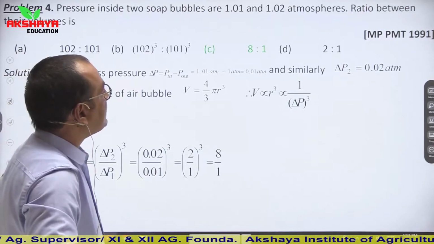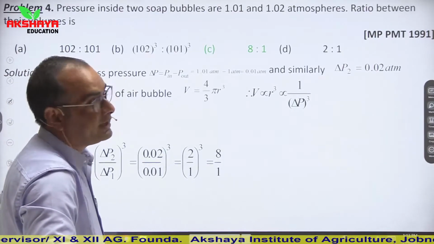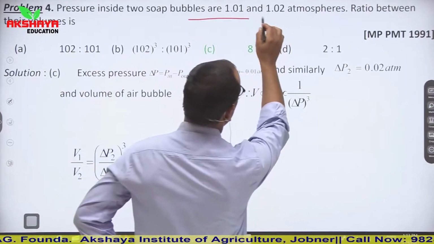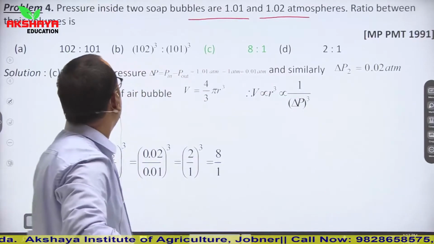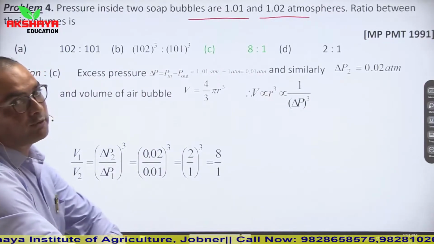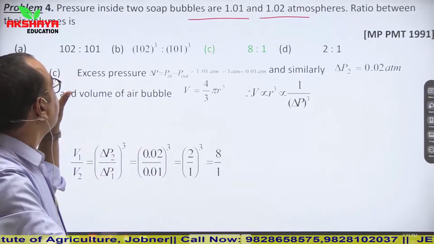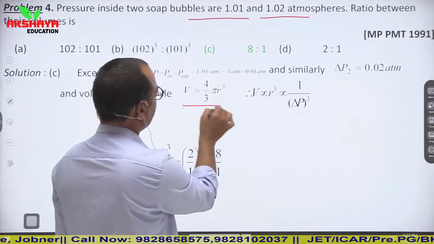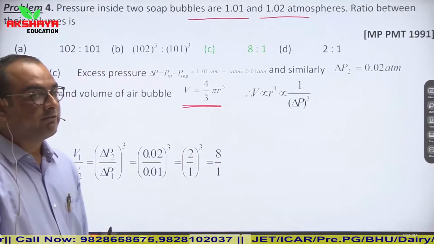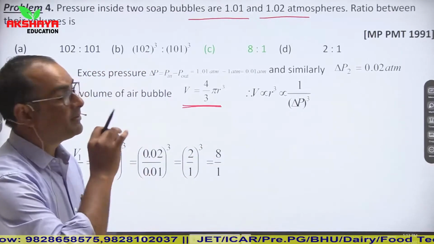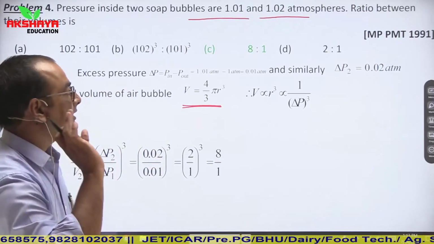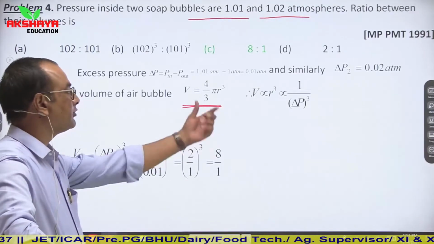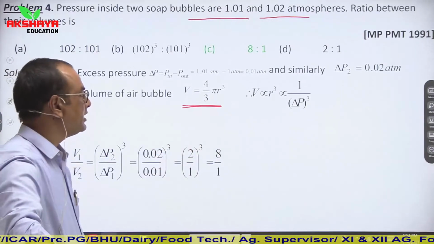Pressure inside two soap bubbles are 1.01 and 1.02 atmospheres. So pressure inside two soap bubbles 1.01 and 1.02 atmospheres, ratio between their volumes. So first of all you should know the relation between pressure and volume. So we know that volume is 4 by 3 pi r cube. Whenever you are asked soap bubble or water bubble or air bubble, then they are spherical in shape. So their volumes will be 4 by 3 pi r cube.